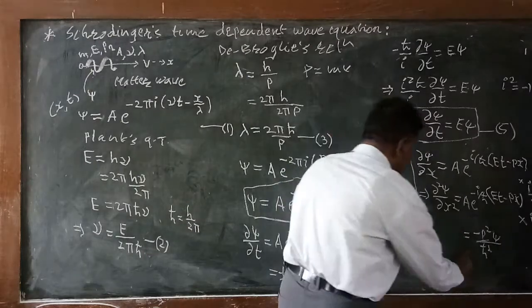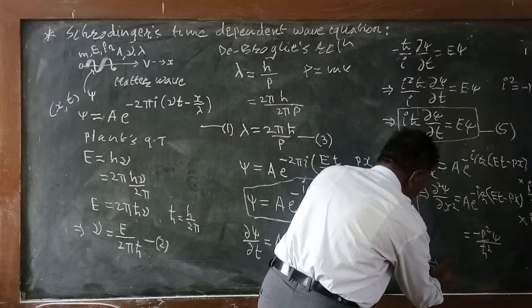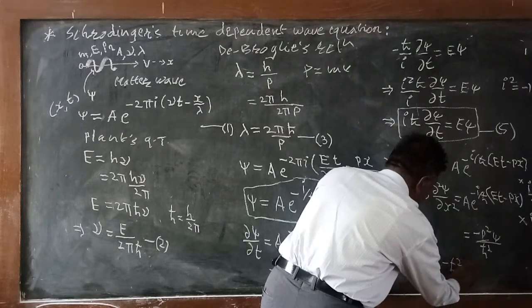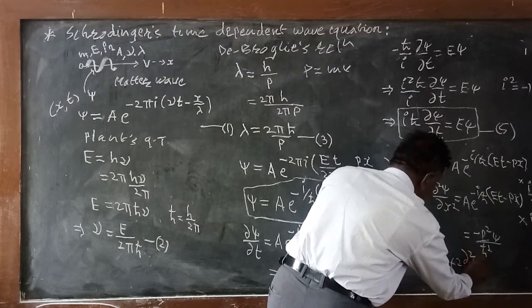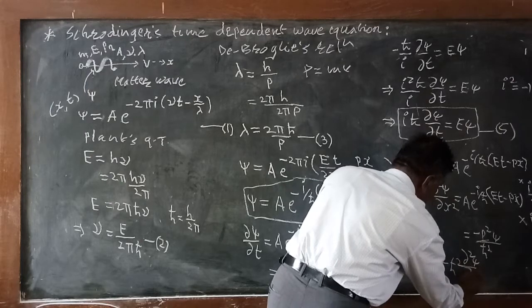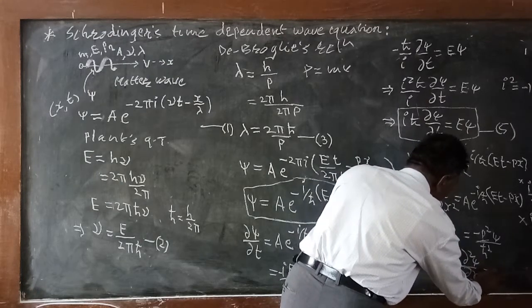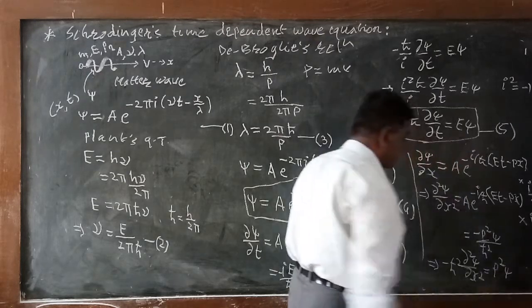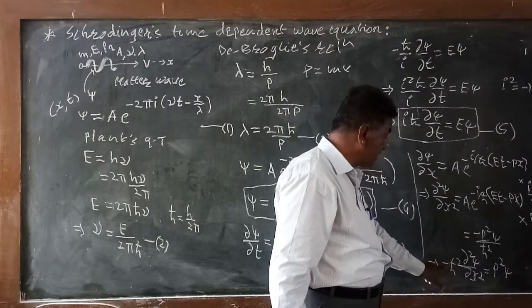So we can write, minus h cross square comes to this side. So delta square psi divided by delta x square as it is is equal to p square psi. This minus h cross square, we will take it to this side.